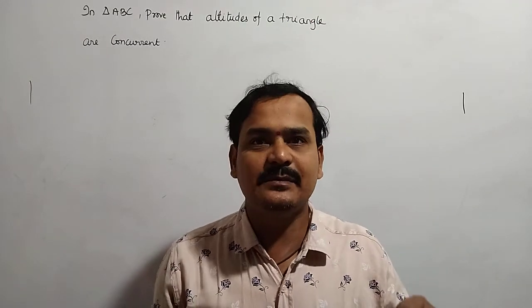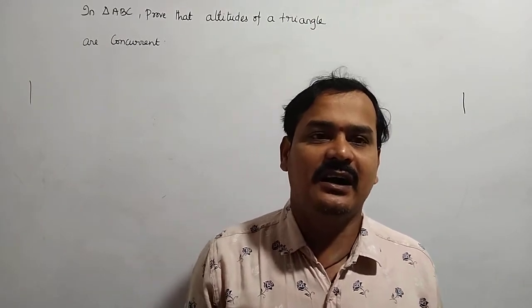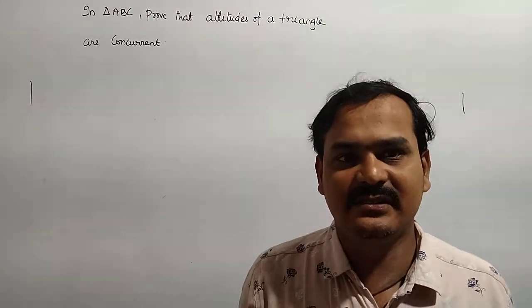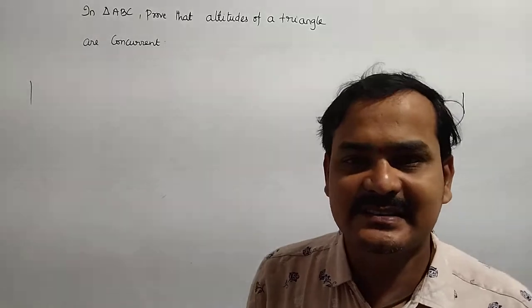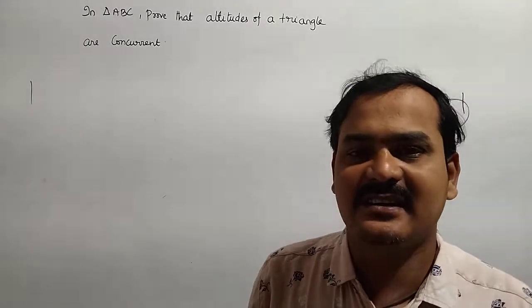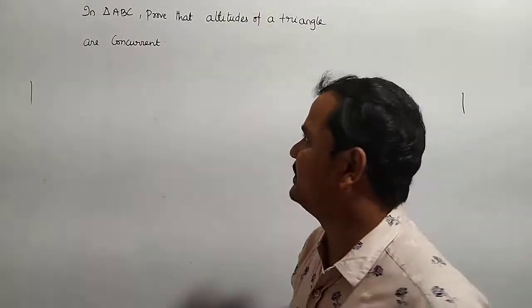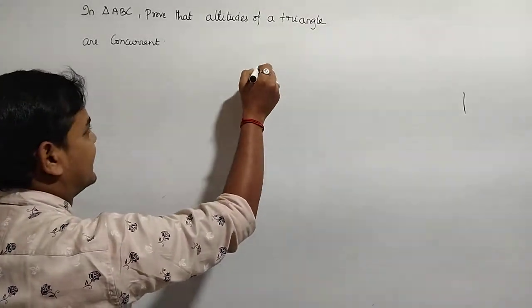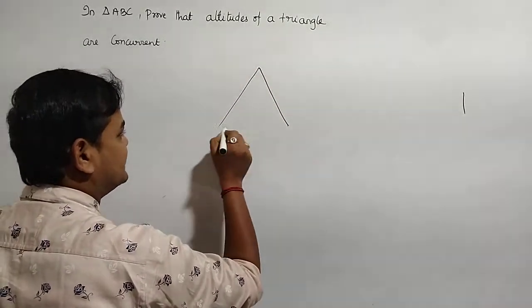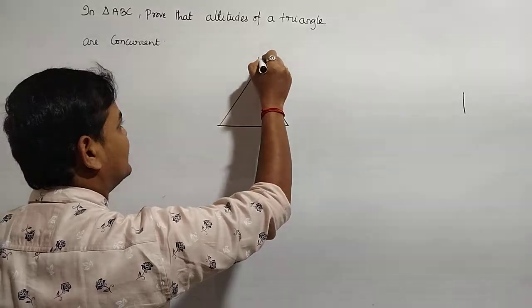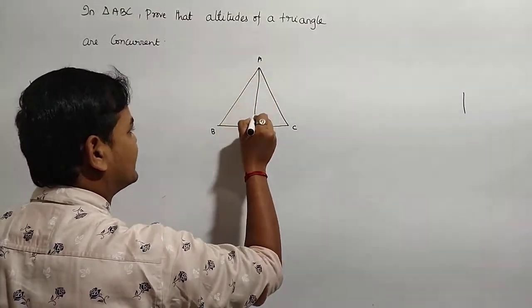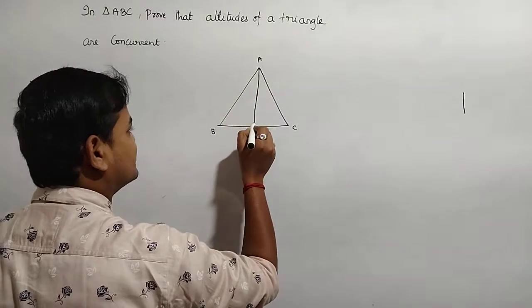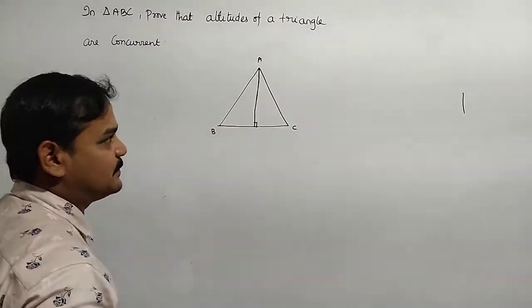Similarly, what is the meaning of the altitude? Altitude is the line which passes through the vertex and is perpendicular to the opposite side. Passing through the vertex and perpendicular to the opposite side, it is called the altitude. Say I draw the triangle like this: A, B and C. If you draw the perpendicular, this is the perpendicular to this side. No need to pass through the midpoint.